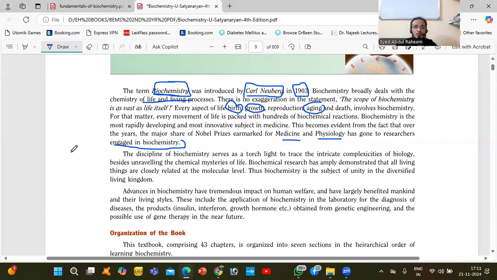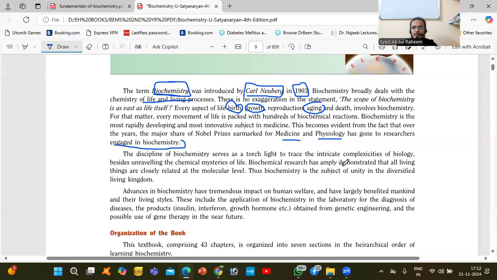If you are going alone and there is no electricity, what you need is a torchlight. It is like a torchlight when you want to know the biology, the nature of natural things. Biochemistry is a torchlight in search of biology, unraveling the chemical mysteries of life.